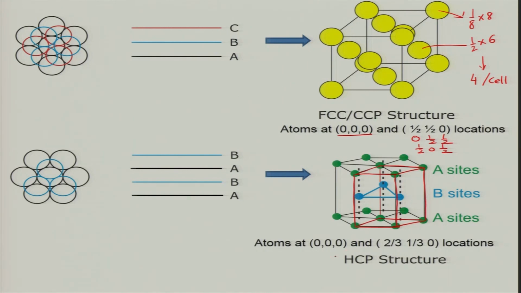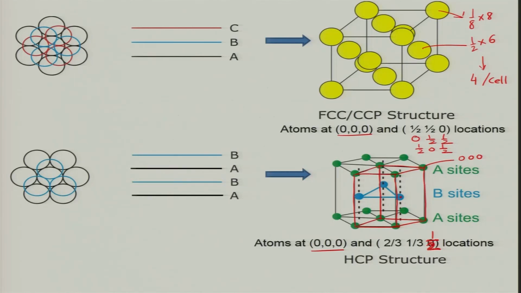in this case the atoms are located at 0 0 0. So, these are 0 0 0 kind of positions, and then you have another atom sitting here, which is at 2 by 3, 1 by 3 and half, not 0, but 2 by 3, 1 by 3, half locations. So, one is sitting at this.